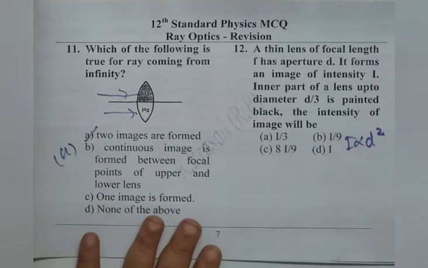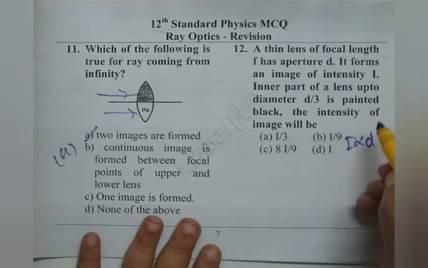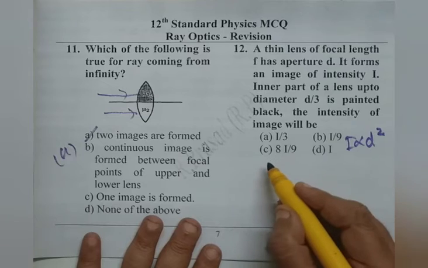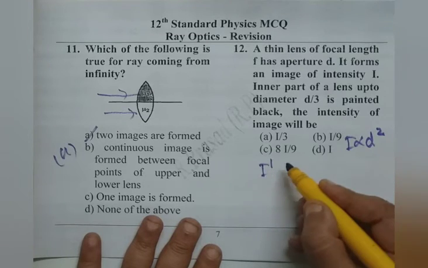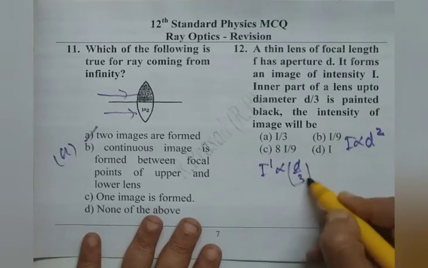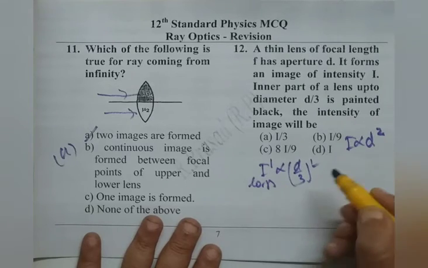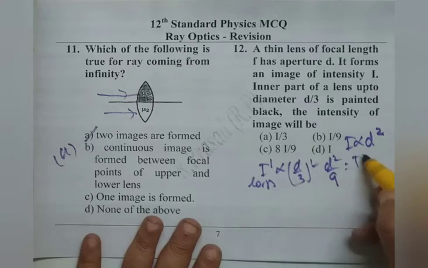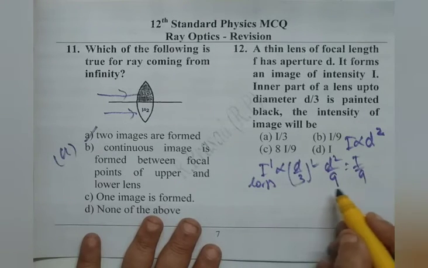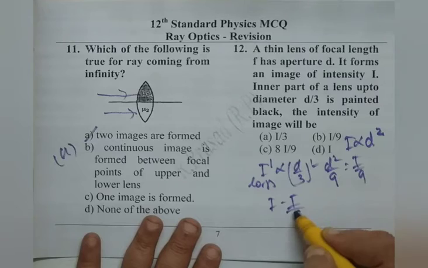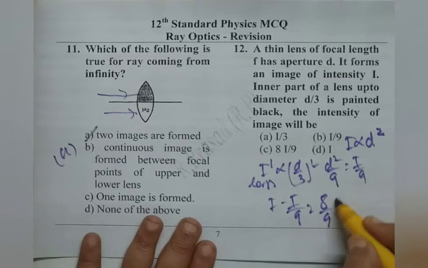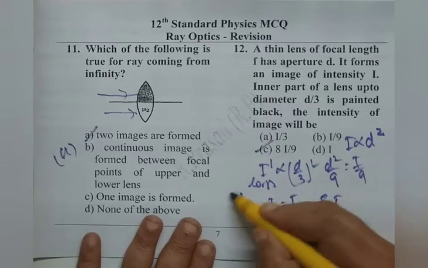Now, once d by 3 is covered, there is a loss of intensity which is proportional to d by 3 whole square. This is loss of intensity, which is d square by 9 or simply I by 9. So what is the remaining thing? I minus I by 9 is the intensity of the image formed now. That is 8 by 9 I. Option C is right.